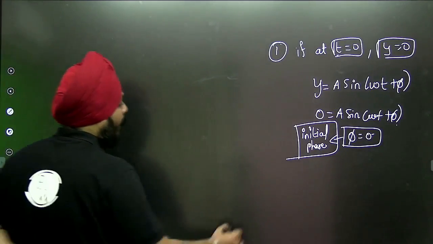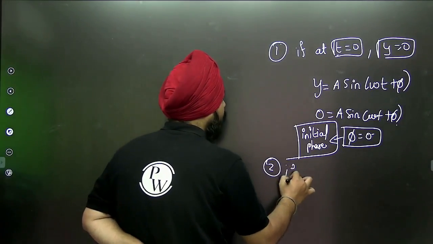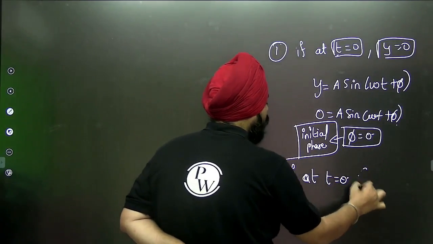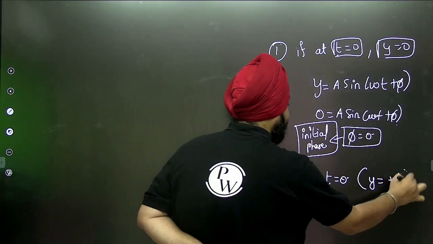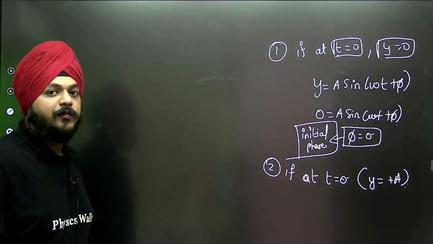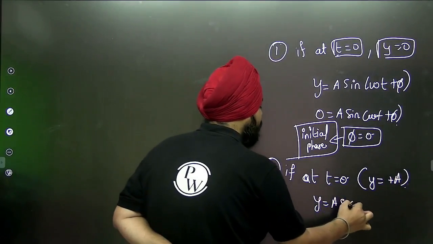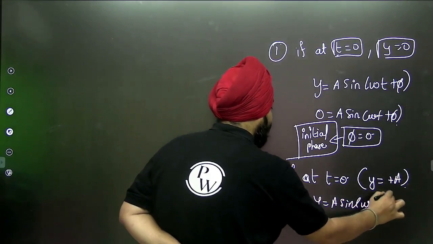Second, if at t equal to 0, y is equal to positive A, what is the initial phase of the particle? Obviously, what is the equation of SHM? y is equal to A sine of omega t plus phi, right?